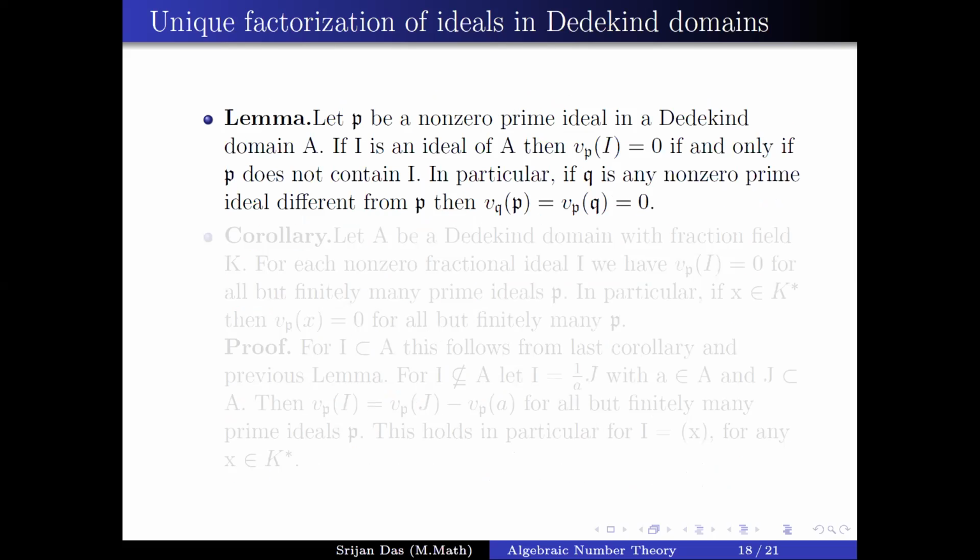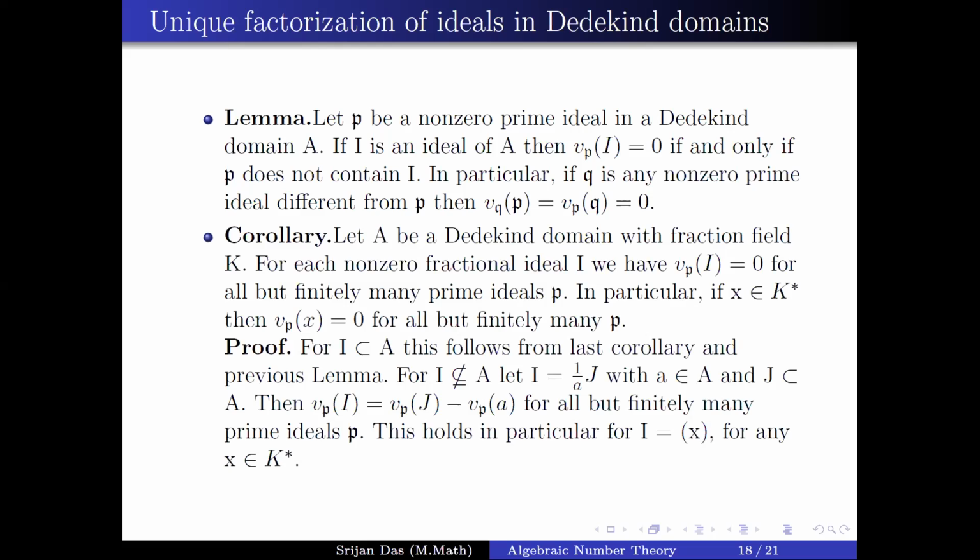Now an important lemma. Let P be a non-zero prime ideal in a Dedekind domain A. If I is an ideal of A, then the valuation of I at P is 0 if and only if P does not contain I. In particular, if Q is another non-zero prime ideal different from P, then as this is a Dedekind domain, we know every non-zero prime ideal is maximal. So P does not contain Q, and Q does not contain P. So the valuation of P with respect to the prime ideal Q, and the valuation of Q with respect to the prime ideal P, are all 0.